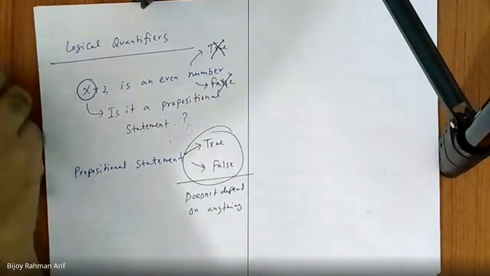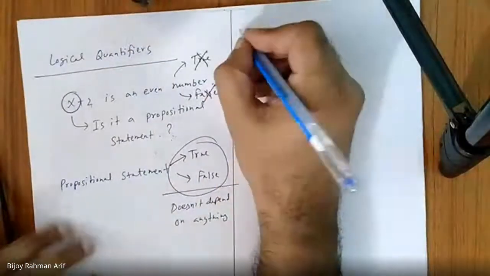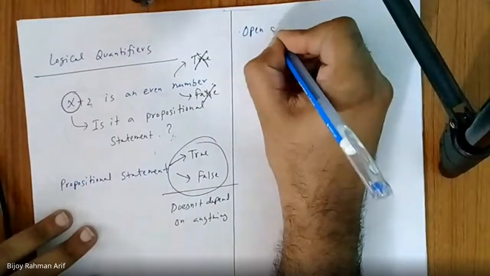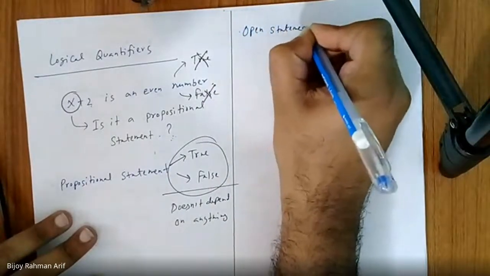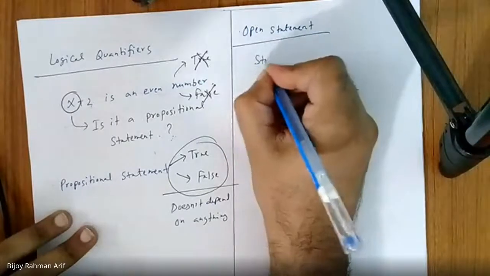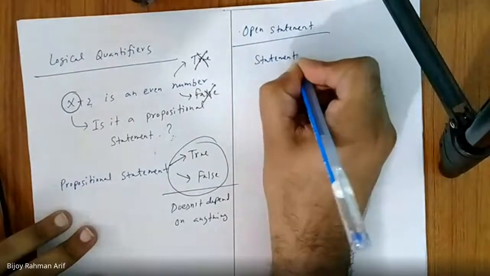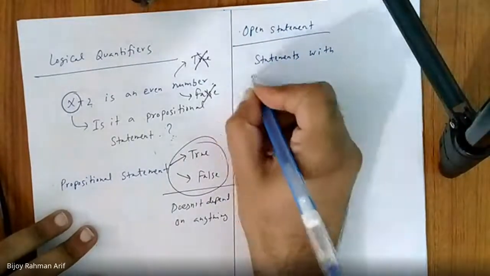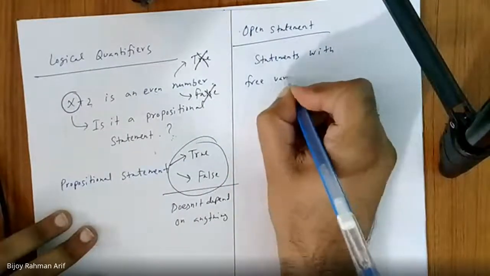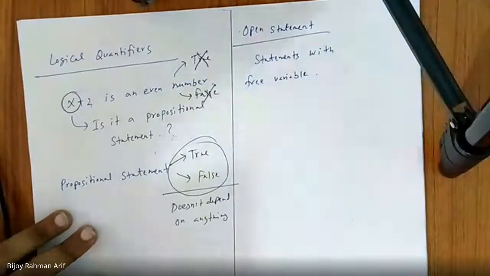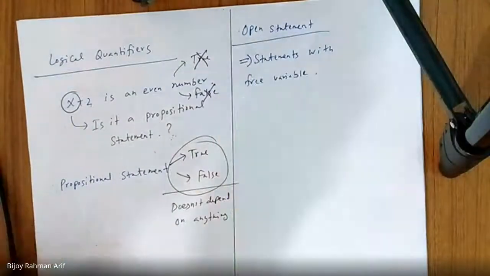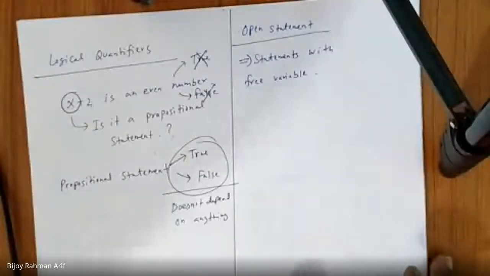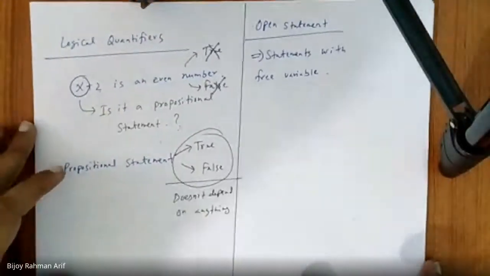So these are called open statements. So what is an open statement? Statements with a free variable. A statement with a free variable is called an open statement. So this is an open statement. So how can you make this one a propositional statement?